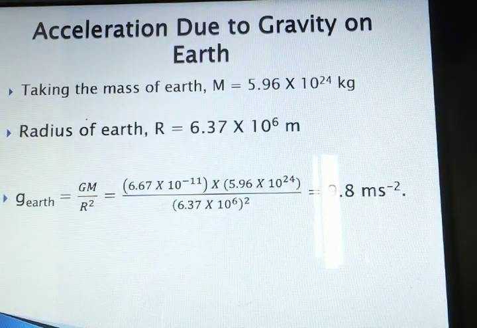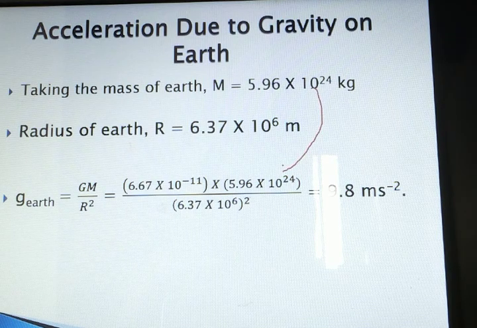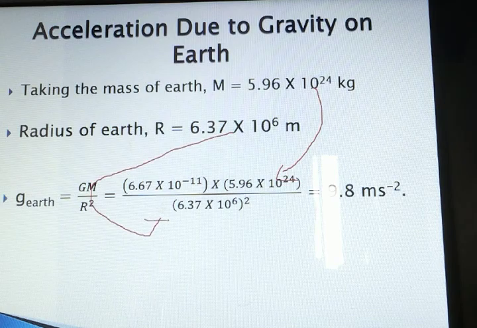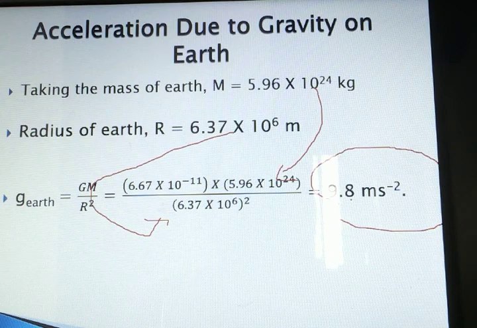Now we can find out the acceleration due to gravity on the earth. We can take the mass of the earth as 5.96 into 10 raised to 24, and the radius of the earth as 6.37 into 10 raised to 6. So the acceleration due to gravity on the earth, g of earth, is equal to GM upon r square. This formula we have derived in the previous slide. G is a constant, M is the mass of the earth, and r is the radius of the earth which we are substituting. After substituting all these values, we get the acceleration due to gravity on the earth, that is 9.8 meter per second square.